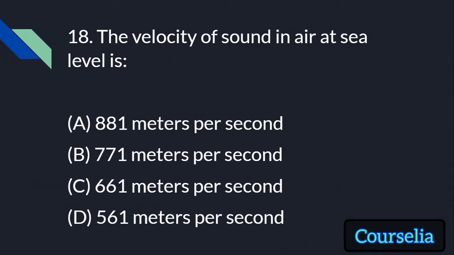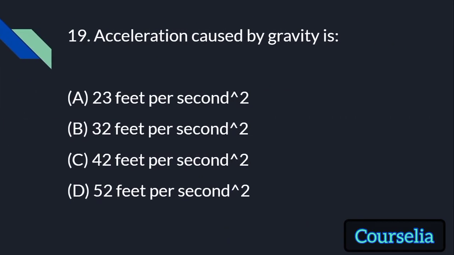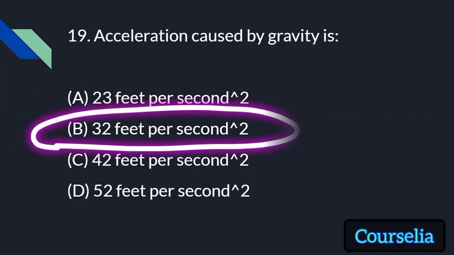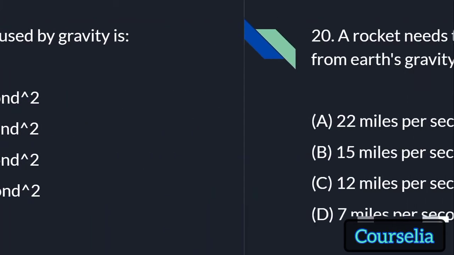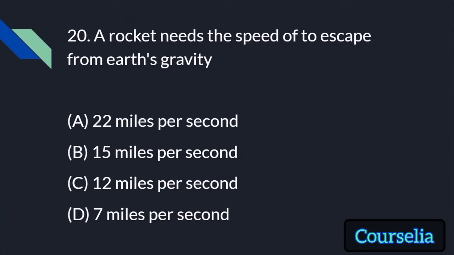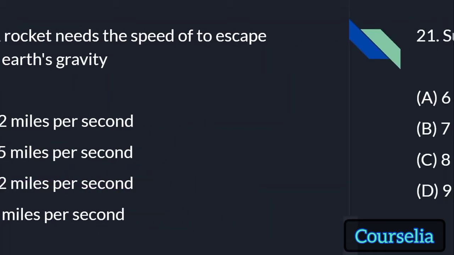The velocity of sound in air at sea level is... All the options are incorrect. The correct answer is 340 meters per second. Acceleration caused by gravity is 32 feet per second square. A rocket needs the speed of dash to escape from Earth's gravity: 22 miles per second, 15 miles per second, 12 miles per second, or 7 miles per second. The answer is 7 miles per second.